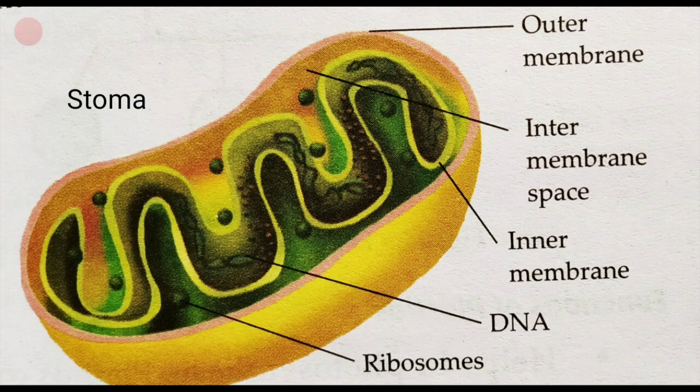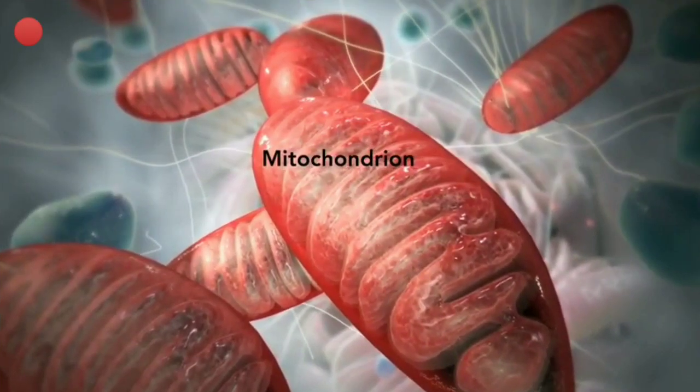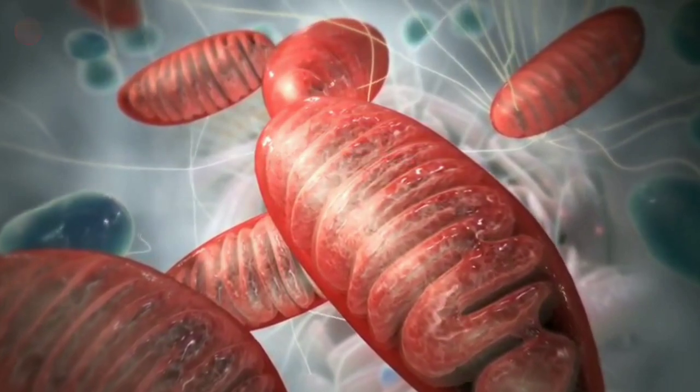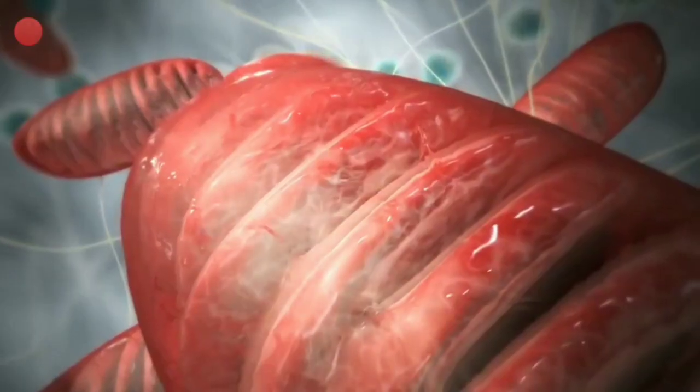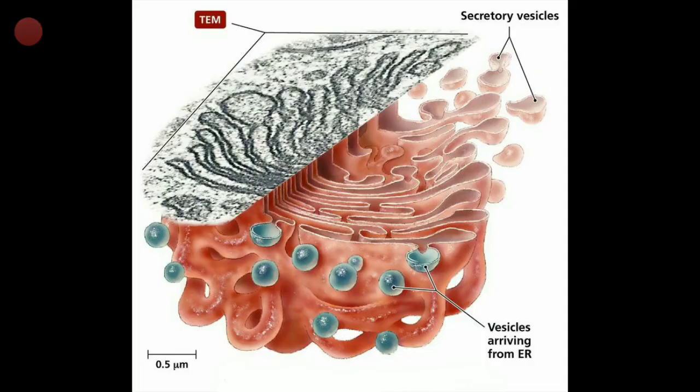Because the inner membrane is folded to enhance its ability to produce ATP, right? That's why ATP is also known as the energy currency of the cell.